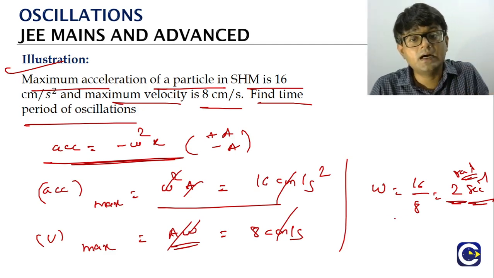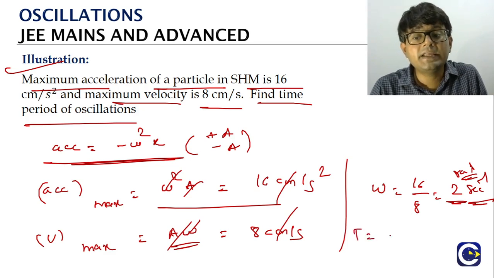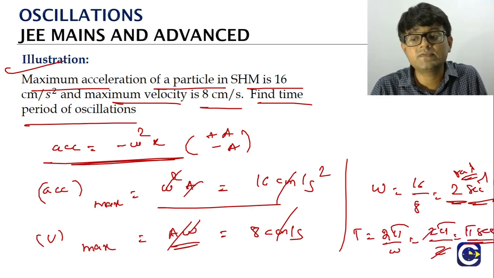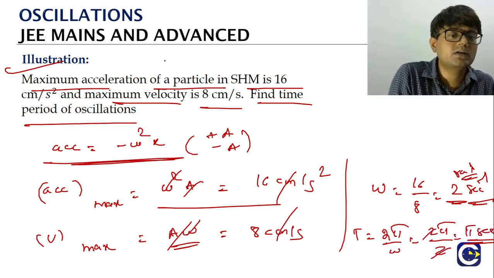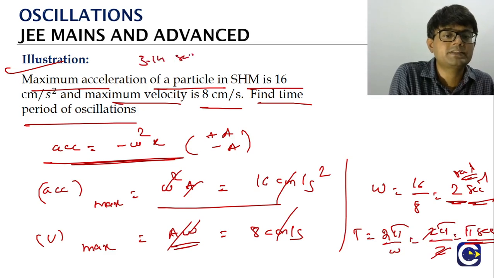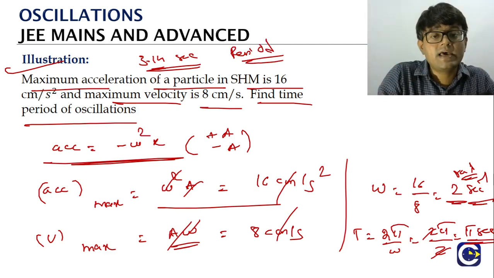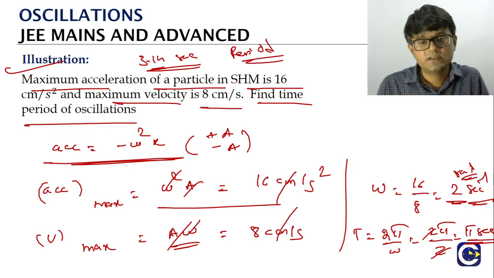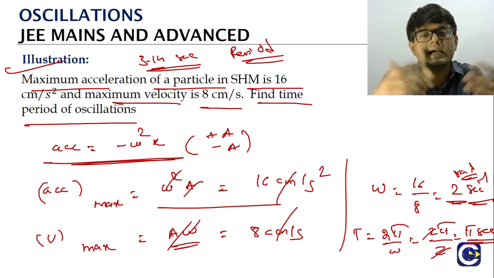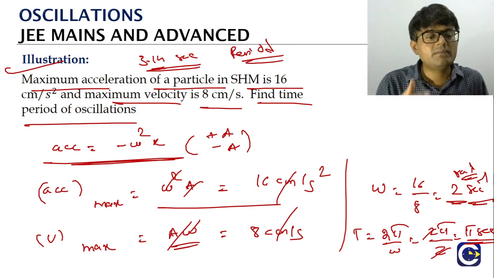If omega is 2, then the period is 2 pi by 2, again pi seconds, approximately 3.14 seconds. So remember the idea that is used: the maximum acceleration is omega square into a, and the maximum velocity is a omega.